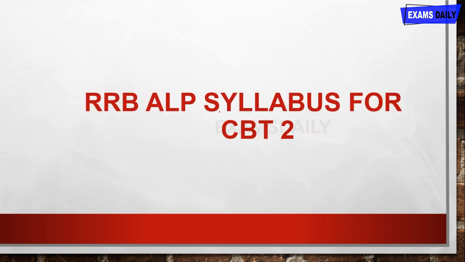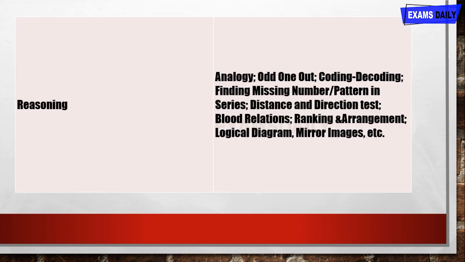And the next, RRB ALP syllabus for the CBT2 examination. I'm just going to share the detailed syllabus for this ALP examination. At first it is the same as CBT1, but the question level and the number of questions may vary, though the pattern and the syllabus are the same. For reasoning, the topics are analogy, odd one out, coding and decoding, finding missing number, pattern series, distance and direction test, blood relations, ranking and arrangement, logical diagram and mirror images. These are the topics for reasoning.